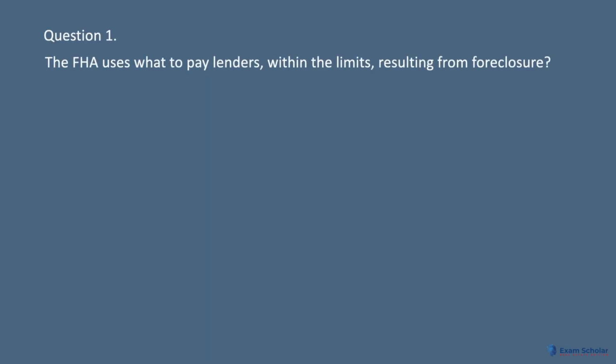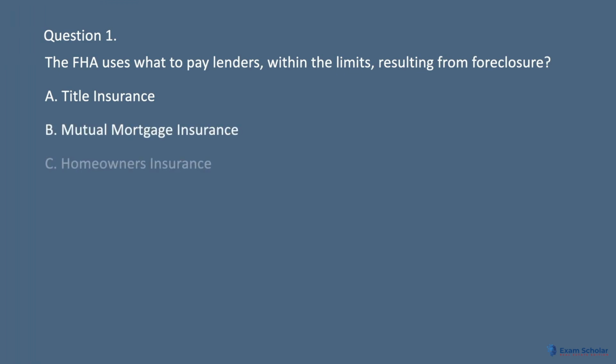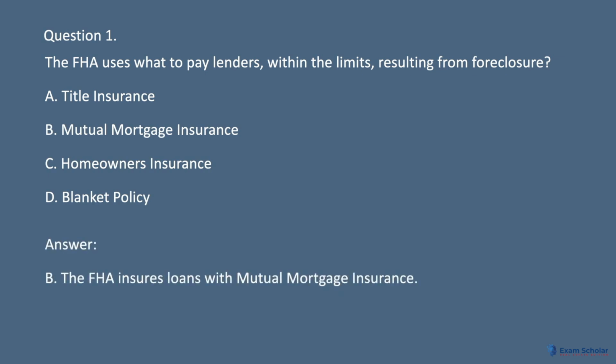Question 1. The FHA uses what to pay lenders, within the limits, resulting from foreclosure? A. Title insurance. B. Mutual mortgage insurance. C. Homeowners insurance. D. Blanket policy. Answer. B. The FHA insures loans with mutual mortgage insurance.